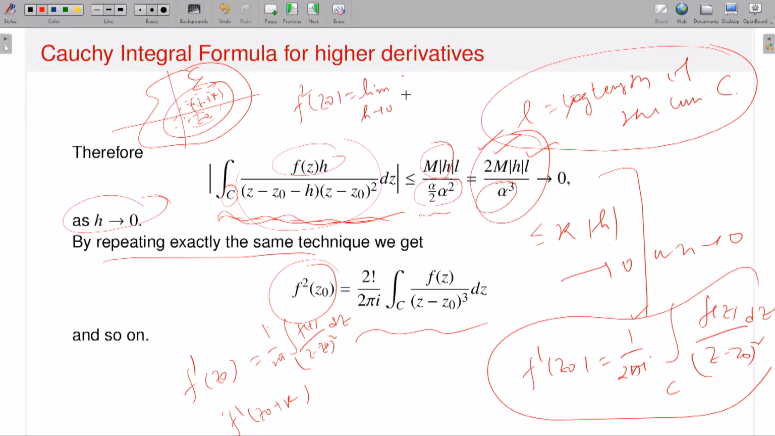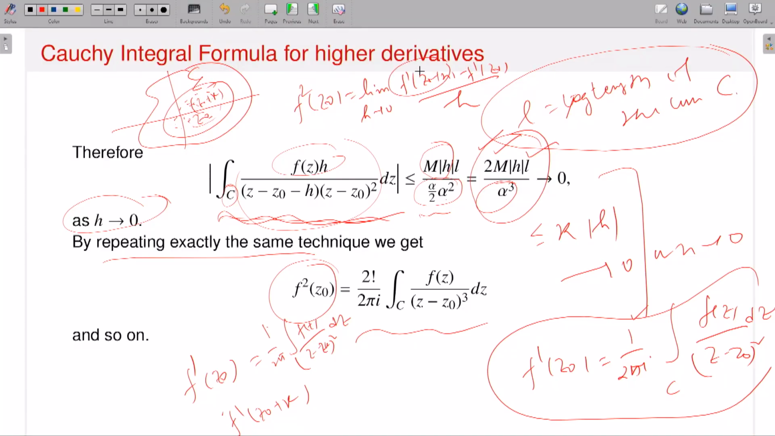This is the limit as h approaches 0 of f prime of z naught plus h minus f prime of z naught, divided by h. But unless I know the value of f prime at z naught plus h and the value of f prime at z naught, I cannot calculate. But I have explained that the derivative of f at a point z naught, where z naught is interior to C, you know the exact expression in terms of contour integrations. So you know the expression of this, then by repeating the same process, this limit will exist, and this is exactly equal to 1 by 2 pi i, integration over C of f of z divided by z minus z naught whole cube dz.